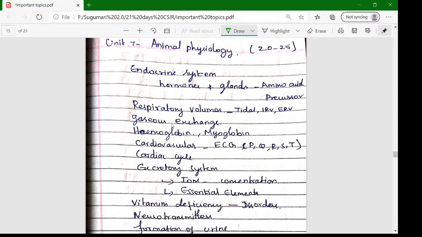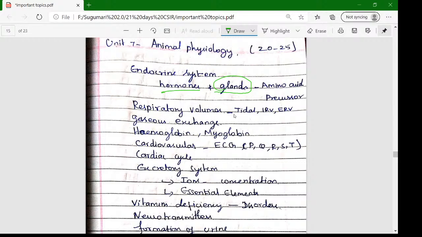And animal physiology: this is a vast unit, so we want to study selectively. In the endocrine system, what hormones are involved, and from which gland the hormones are produced. We can expect match-the-following questions on that. And what are the amino acid precursors? Now, this is the endocrine system.